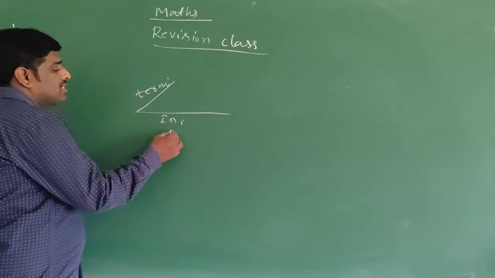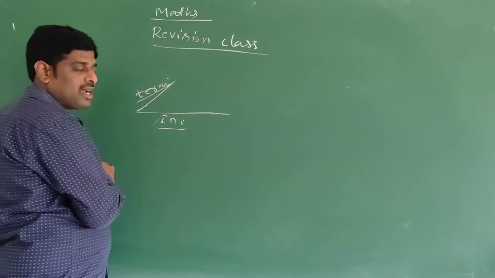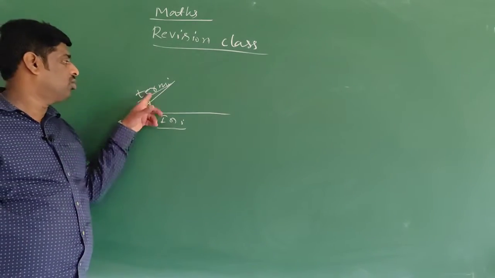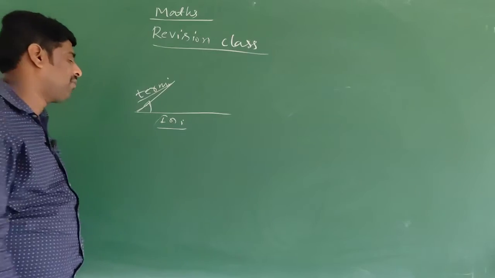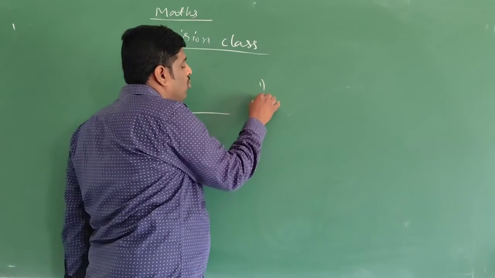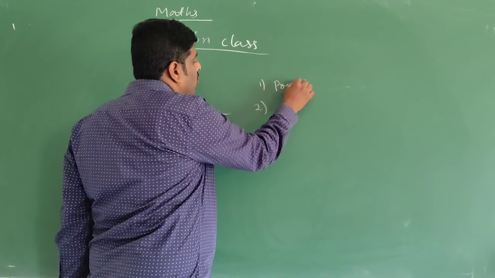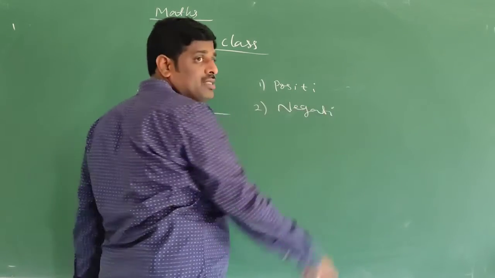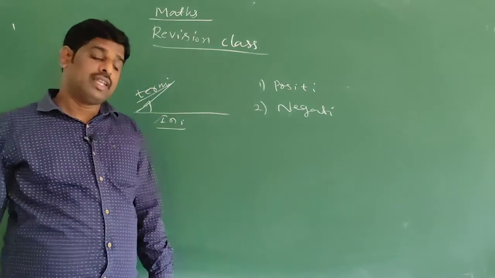This is the initial side, this is the terminal side, so this is the angle. The amount of rotation from initial side to terminal side is called angle. An angle has two types: one is positive angle, another one is negative angle.